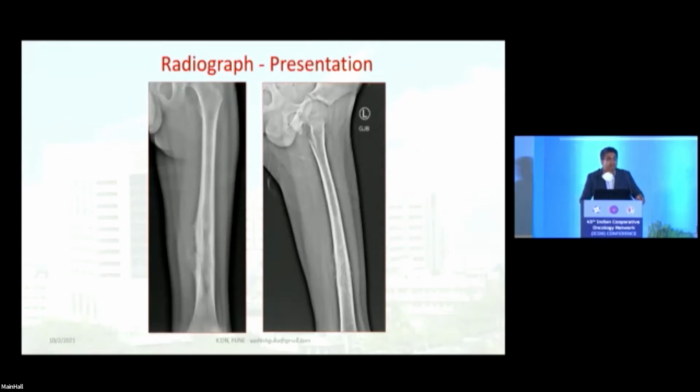So we evaluated him with the help of our standard radiological imaging in the form of an X-ray in 2 perpendicular planes, screening the entire bone, which showed a lesion in the diaphysis of the femur. So you can see a lesion which is looking like a mixed lesion intramedullary. But if you look outside, you have a soft tissue component with partial ossification, and the same findings are seen on the lateral X-ray as well.